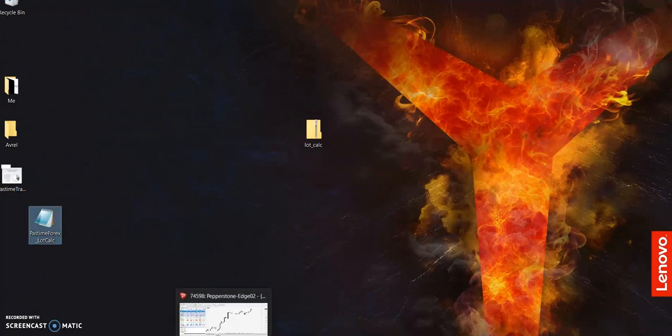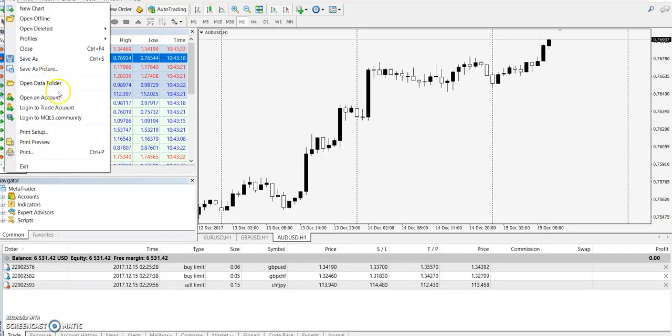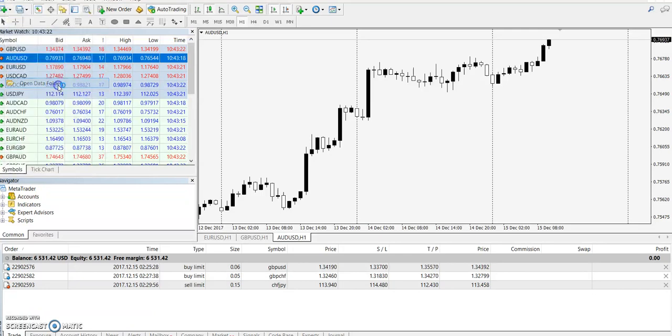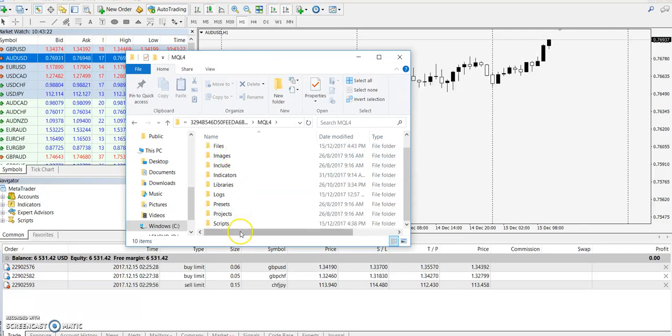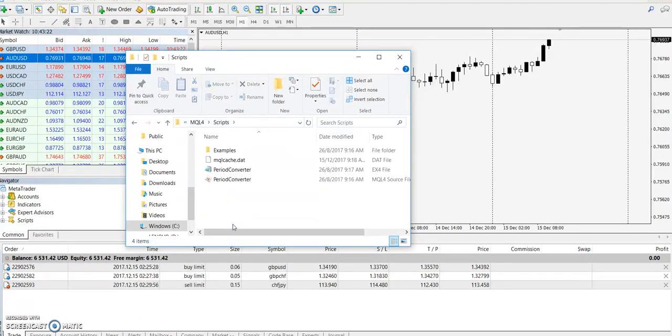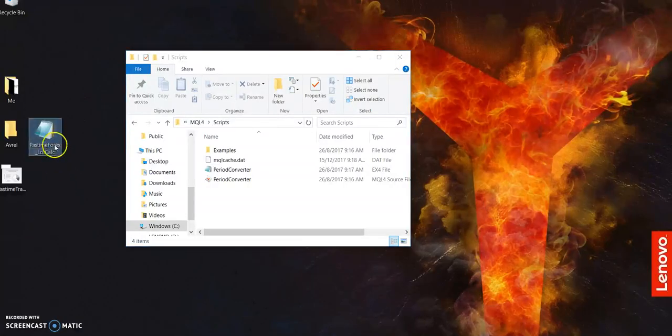Open up your MetaTrader 4 platform. So I've opened up mine. Go to Open Data File, MQL4. Go to the scripts folder, okay, and find the calculator and just drag it inside. So it's inside the scripts folder.